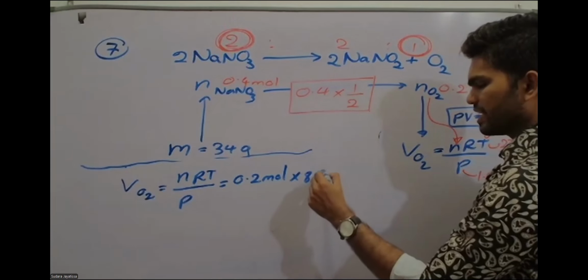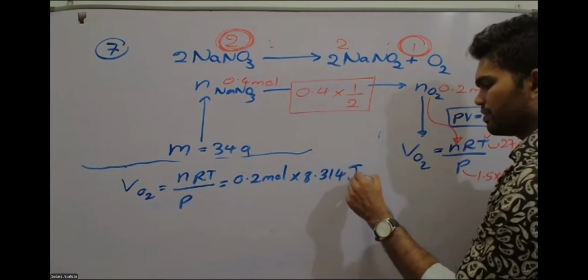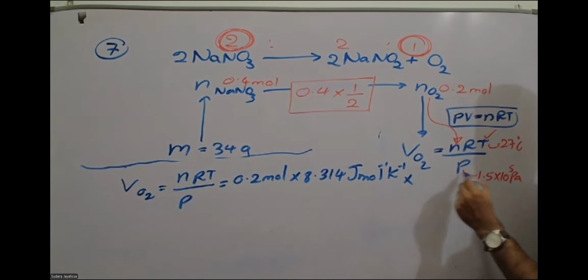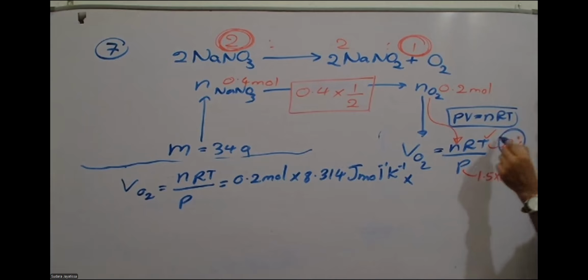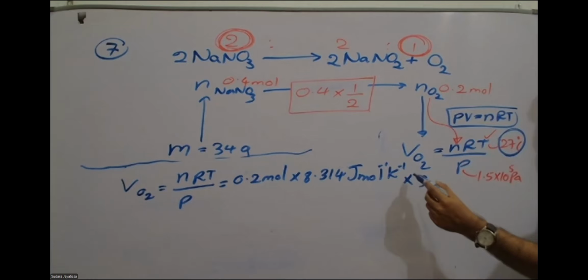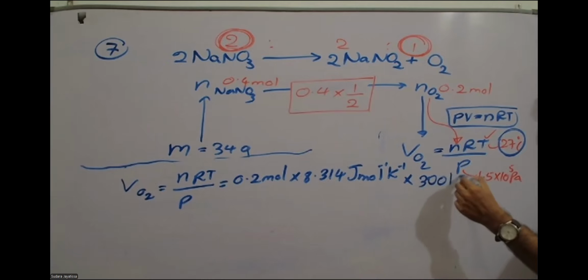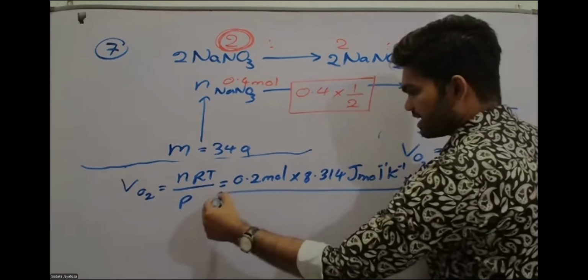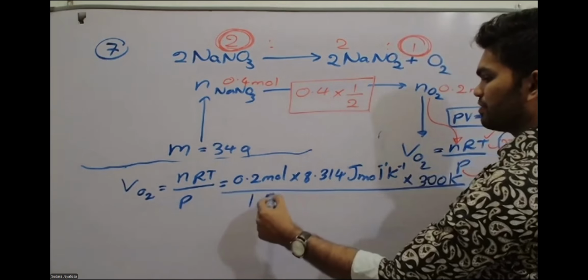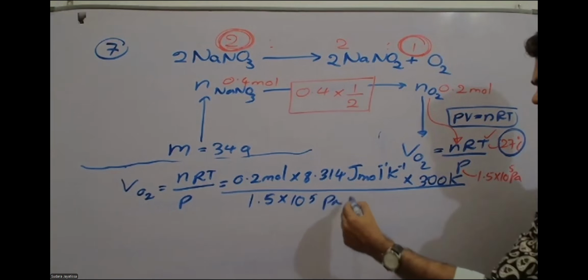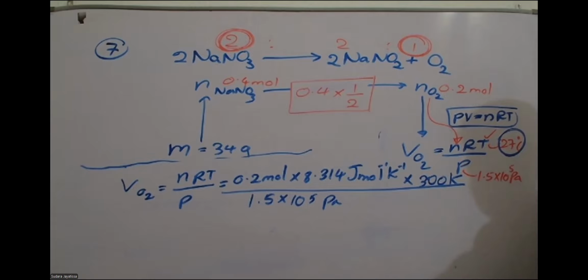R universal gas constant 8.314 joules per mole per Kelvin. And temperature is, if you convert this 27 Celsius by adding 273, it's going to be 300 Kelvin. And divide it by the pressure 1.5 into 10 to the power 5 Pascal. Okay, right.